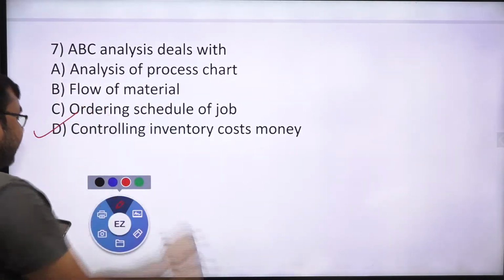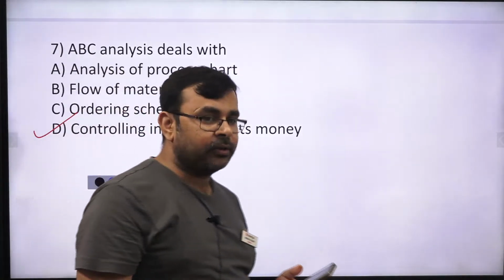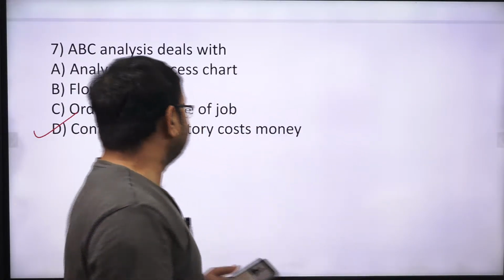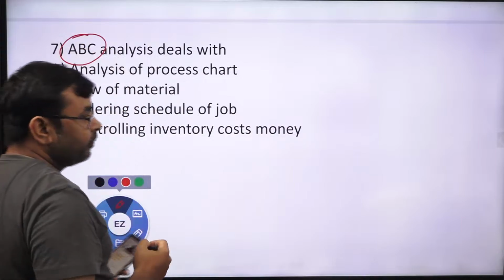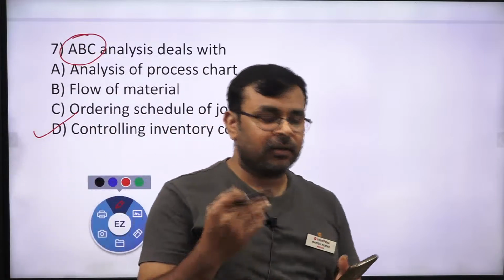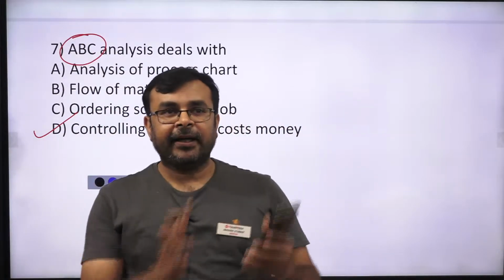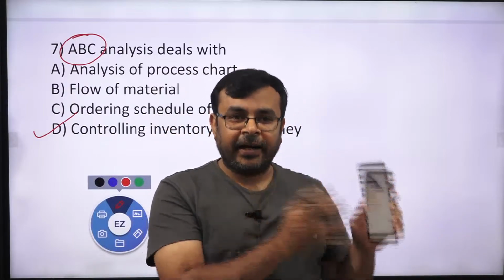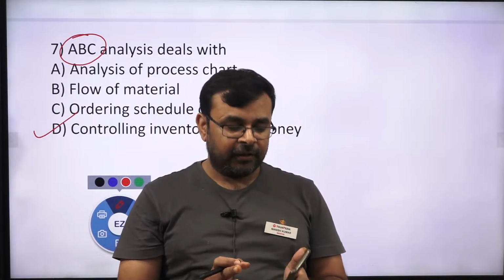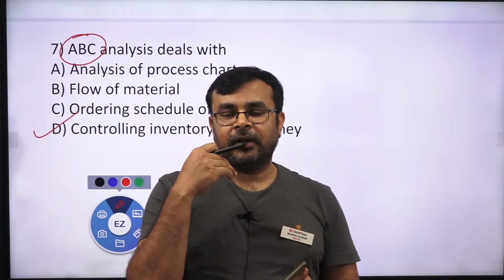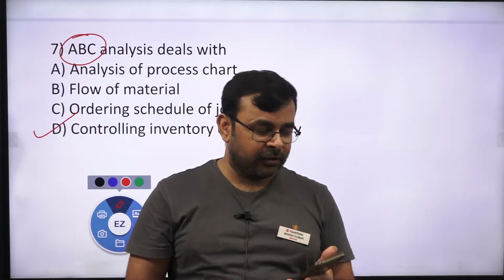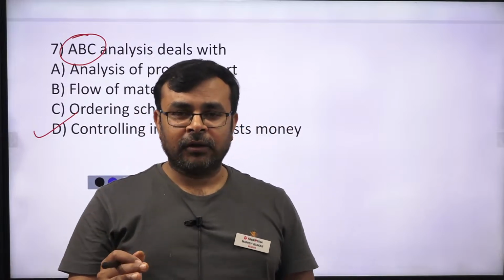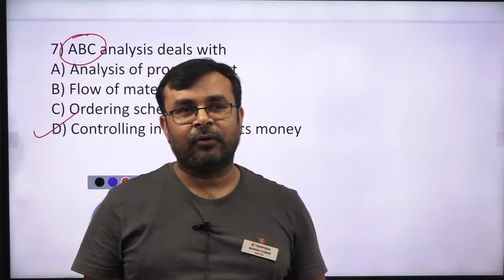ABC is an inventory control tool, an inventory management tool actually. Correct. And what is the meaning of ABC? ABC indicates three categories of goods. A category is having higher cost and higher usage value. B category goods are medium cost goods and medium usage value, and C category products are low cost and low usage value. Yes or no? Correct.